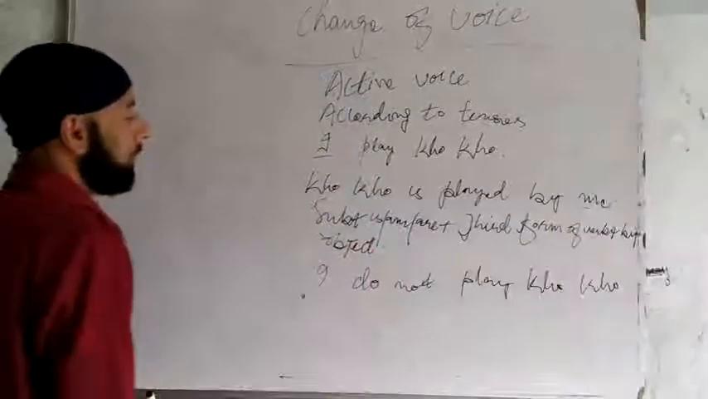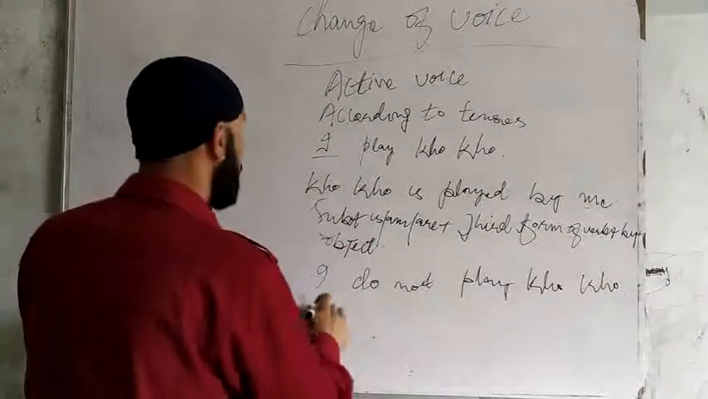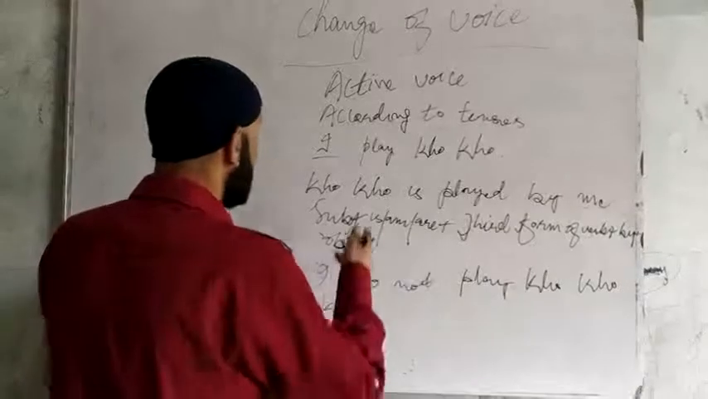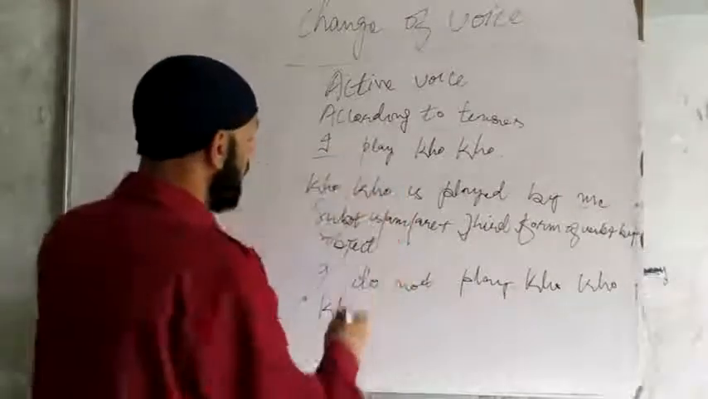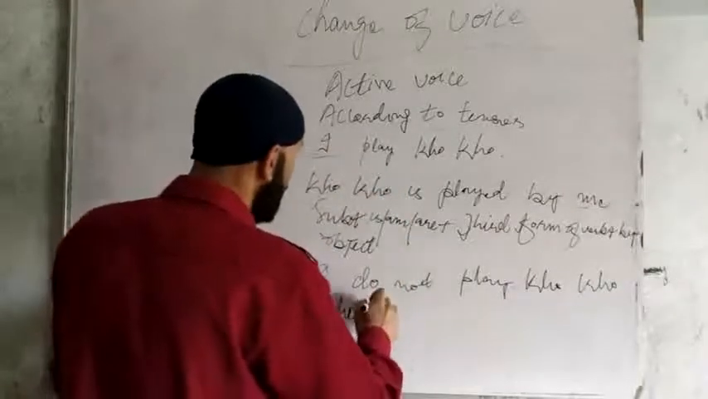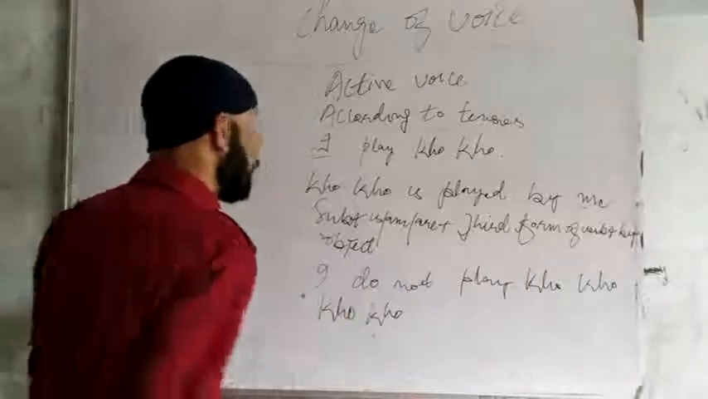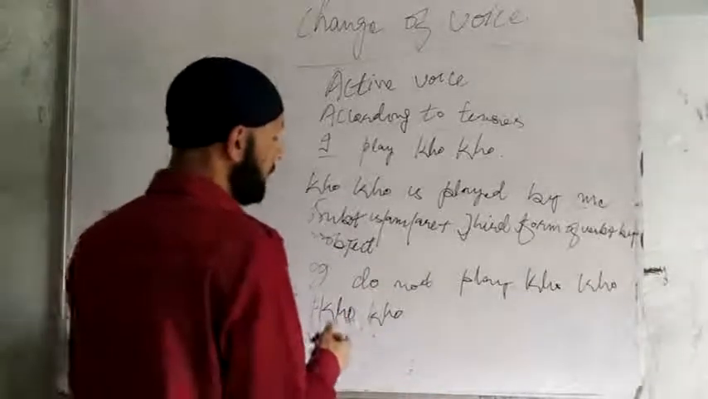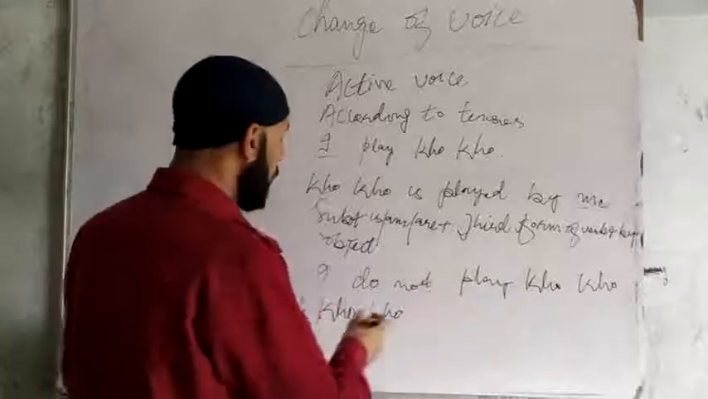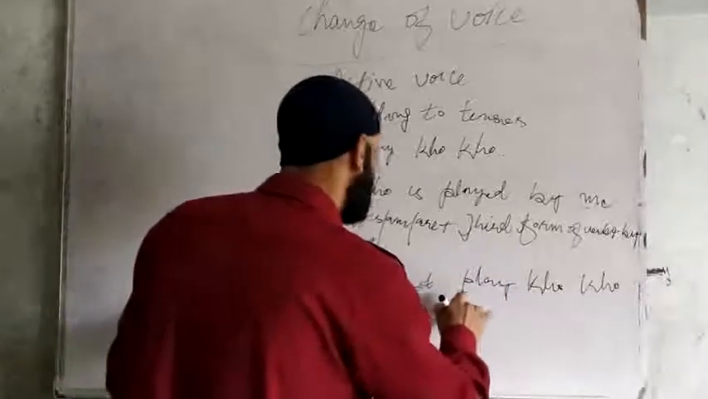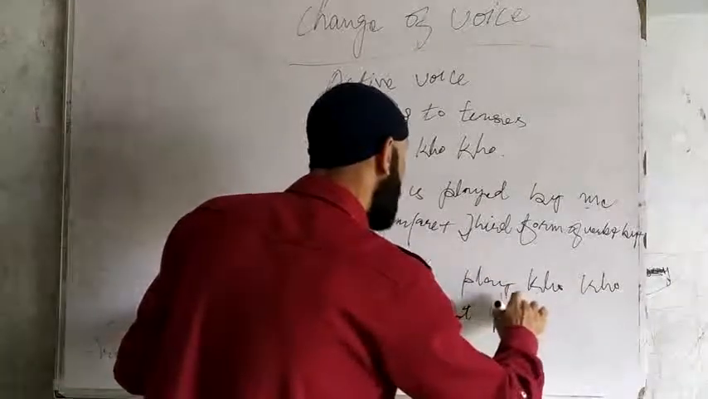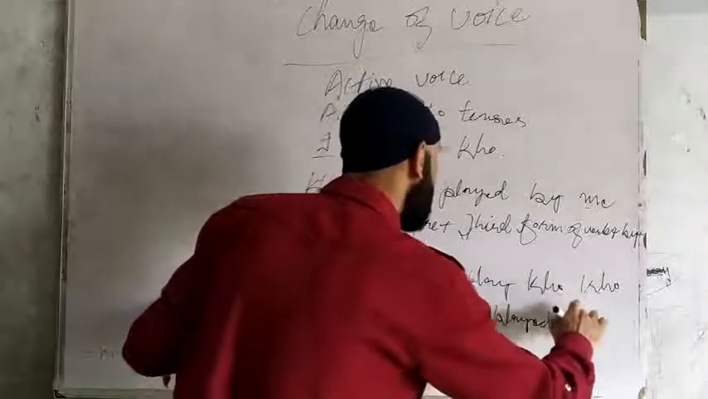And such sentences are changed like this. Coco, negative: is, am, are. These auxiliaries will be used. If singular, is; if plural, are; if I, then am. I do not play Coco. Coco is not played by me.